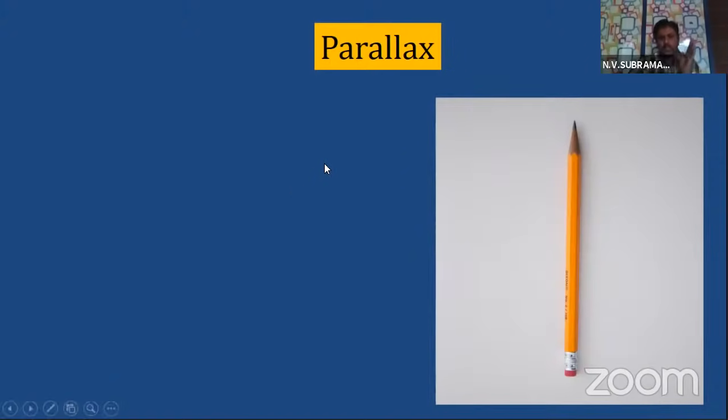Don't you feel that the position of this pencil is shifting with respect to the point on the wall? That is what is known as parallax. One minute, children.